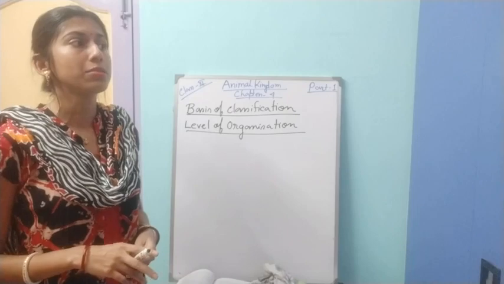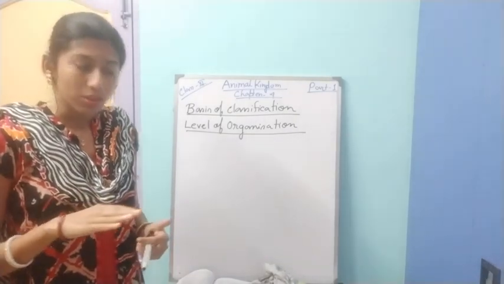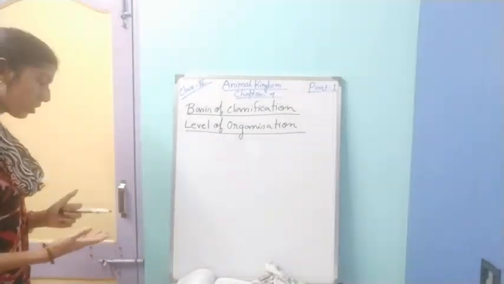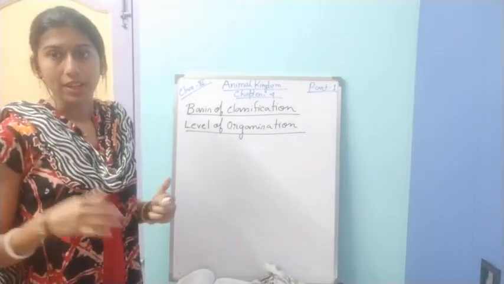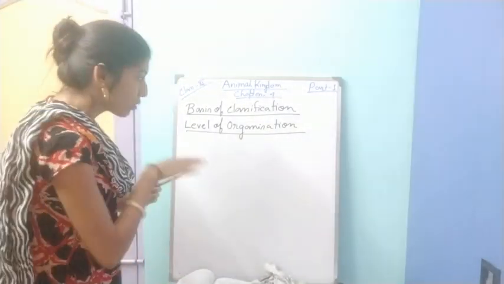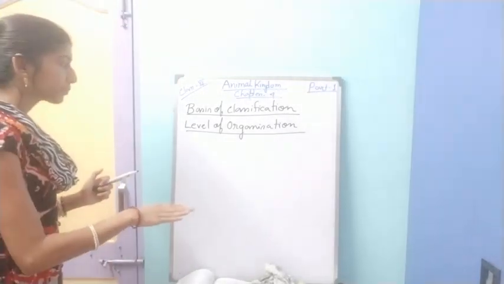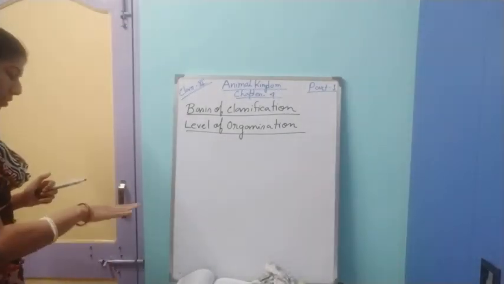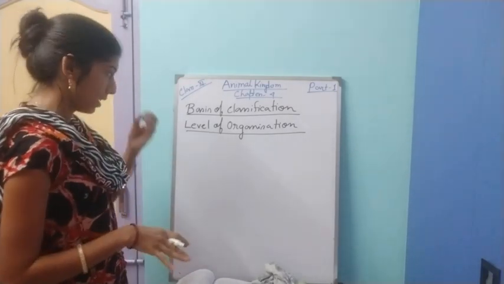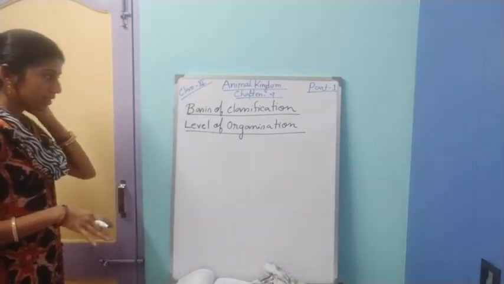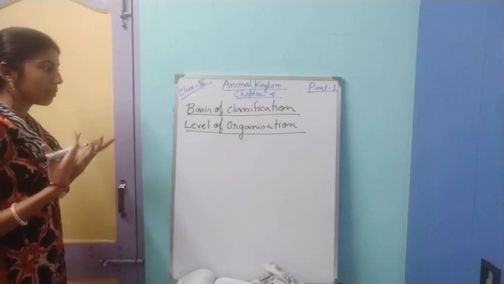Zooplankton means those which are floating on the water surface. Some are nektons, which can swim freely in the water. Some are benthos, organisms which live on the floor of the water body. So these are some aquatic habitats.